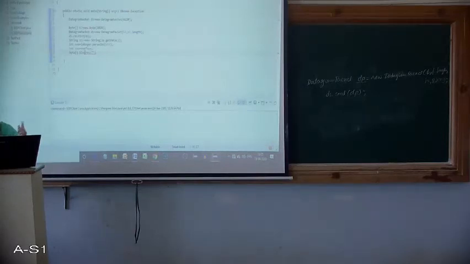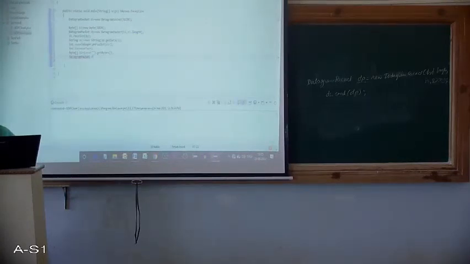So string to bytes we have to convert. To do that we are using the getBytes method. Correct? So in B2 we have the result which is in terms of byte arrays. Now we need a packet because this result should be sent back to the client. So we can create a datagram packet.